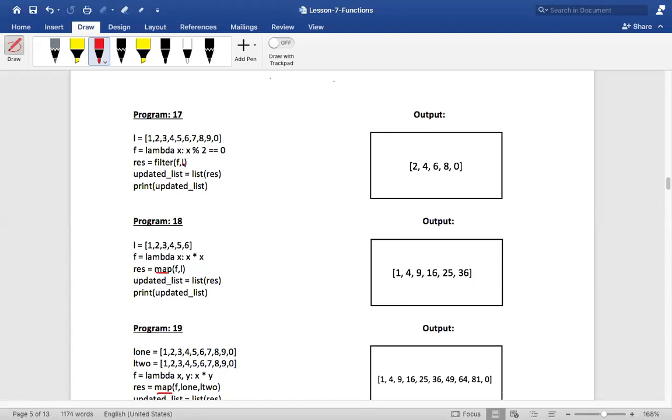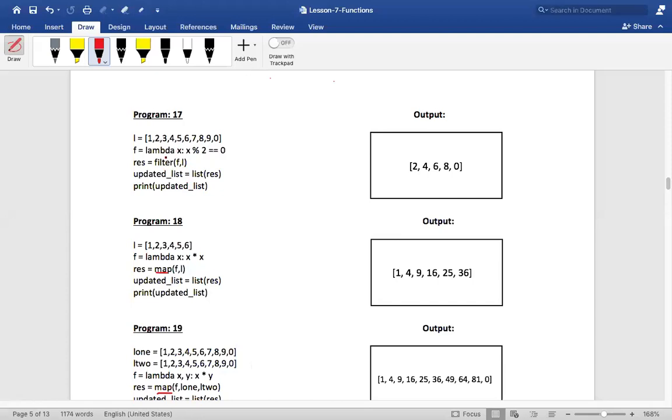In my case, what is it? It is basically a list. Okay. So what is the duty of a filter function? The filter function is used to filter out certain values from the sequence and result in a filtered out sequence, isn't it? Is that clear, my dear friends? Yes or no?